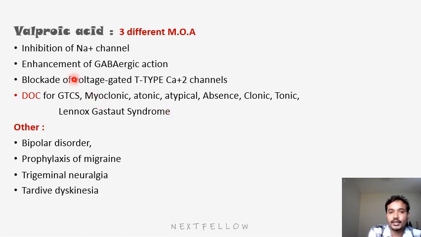So what are the other indications of valproic acid? Bipolar disorder, prophylaxis of migraine we can use, trigeminal neuralgia condition, and tardive dyskinesia. Here you should remember the different mechanisms of action of valproic acid: blocking of sodium, blocking of T-type calcium, and third one is enhancement of GABA.